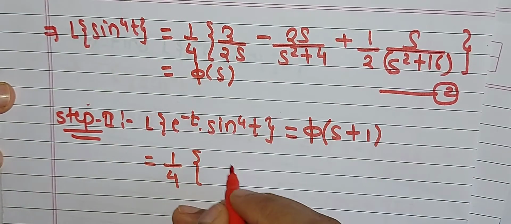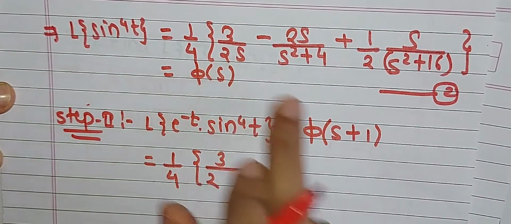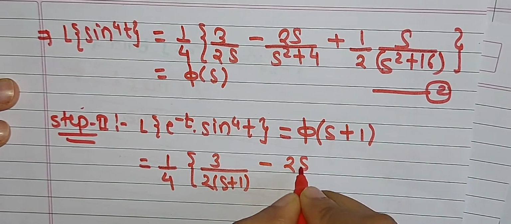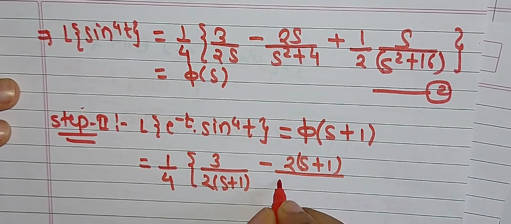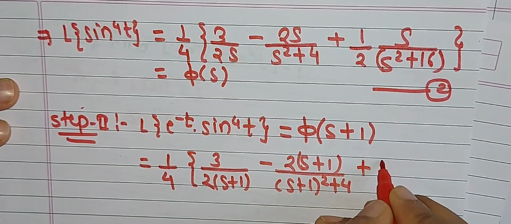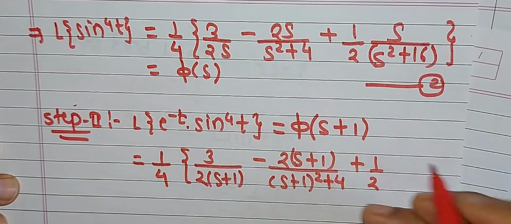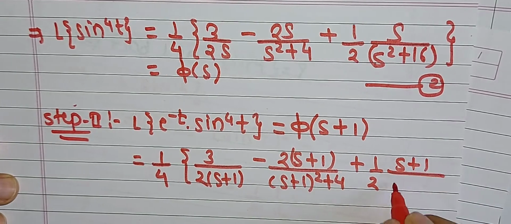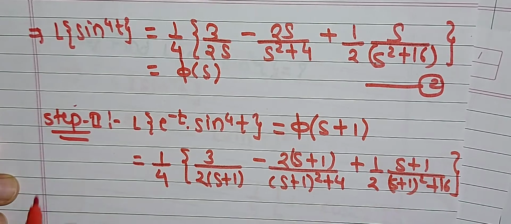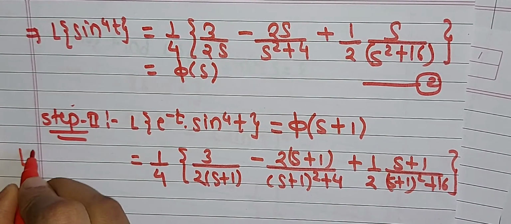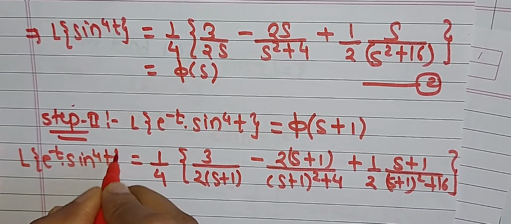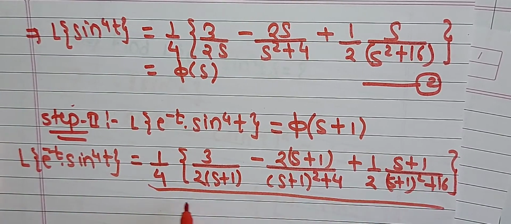Next, this bracket: 3 divided by 2, now s will be replaced by s plus 1, minus 2 times s plus 1 divided by s plus 1 whole square plus 4. Similarly, take this 1 by 2 as it is, and s will be replaced by s plus 1, divided by s plus 1 whole square plus 16. Okay, and complete our curly bracket. Hence we have obtained our main question, that is Laplace of e raised to minus t into sin raised to 4t. This is the value of this Laplace transformation.